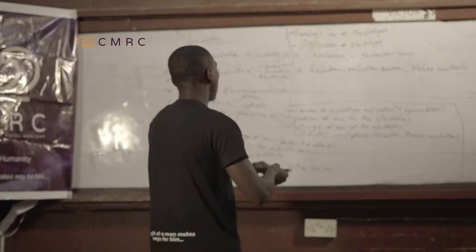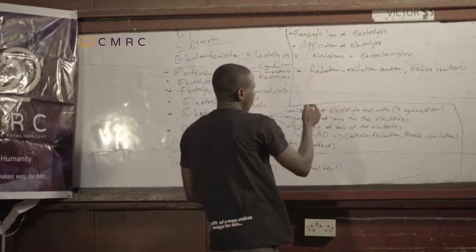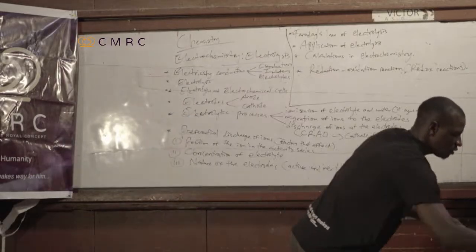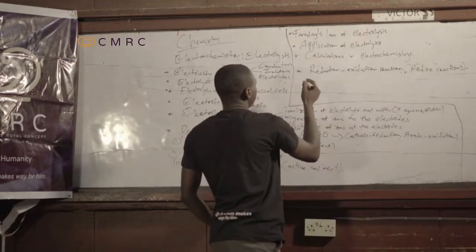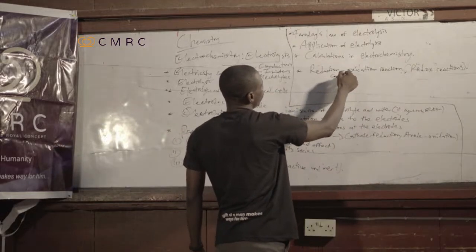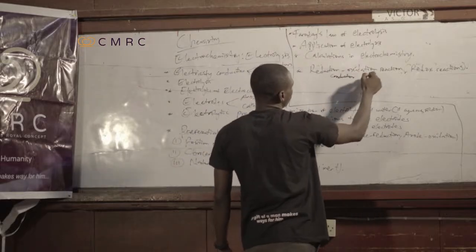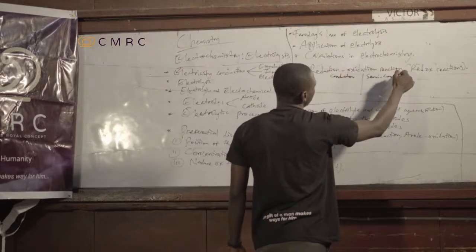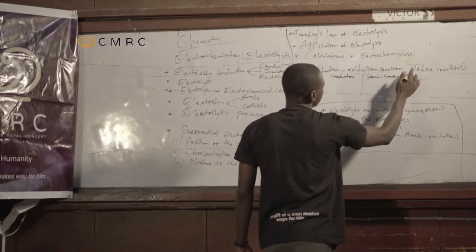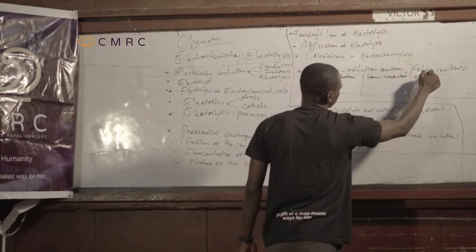If you have a conductor, we have conductors, then semiconductors, and then electrolytes.